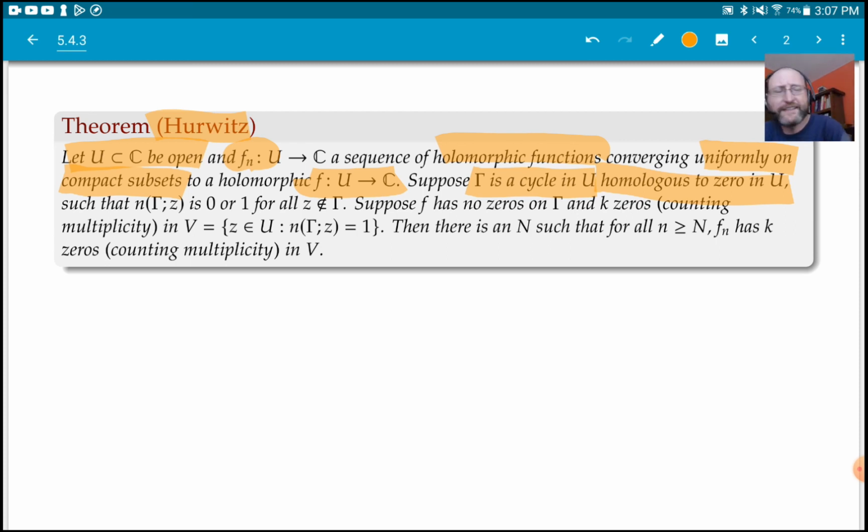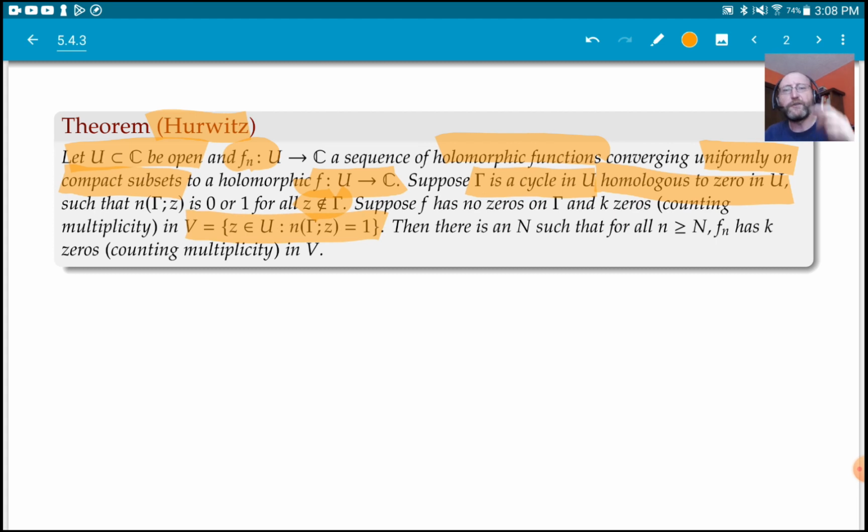Furthermore, suppose that gamma doesn't wind around anything more than once, or in the negative direction or something like that. The winding number around any point that's not in gamma is either 0 or 1. So that way we can talk about the inside of gamma, which is the points that gamma winds around. We're going to call that V.